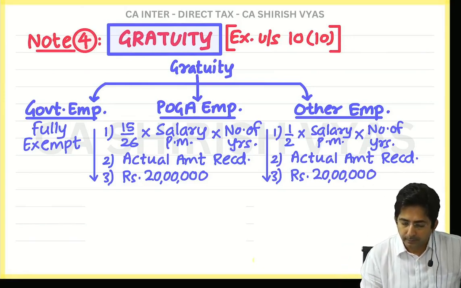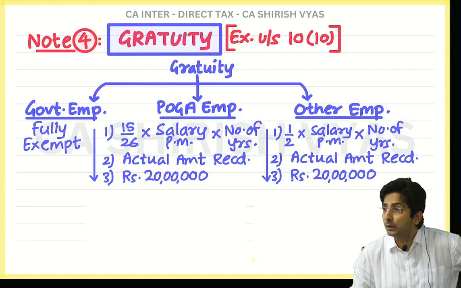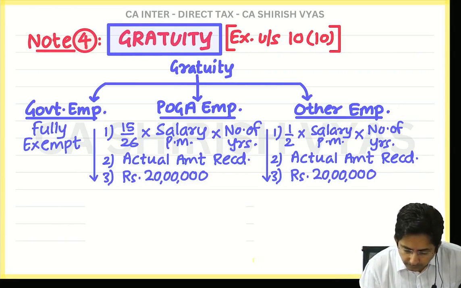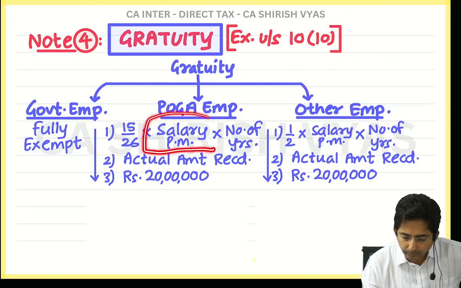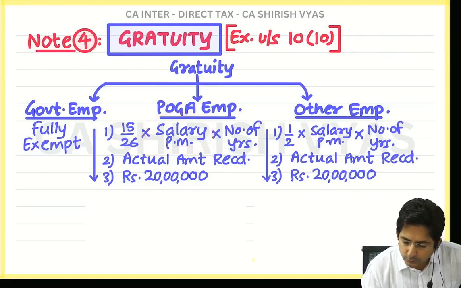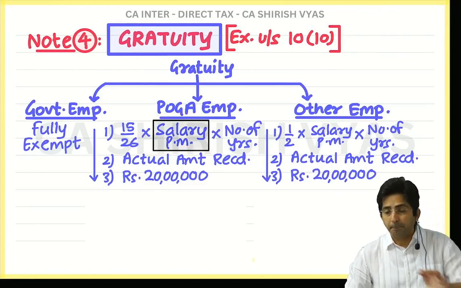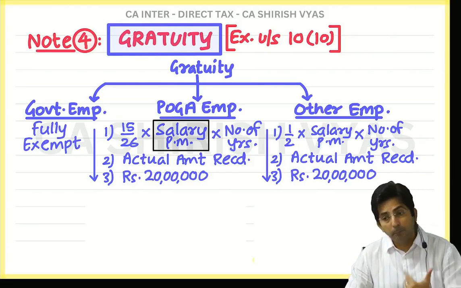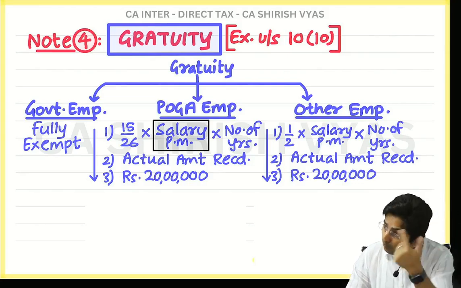Okay. Now it looks like everything is over, but it's not over. There are still more points. You know where? Look. Tell me, 15 upon 26 you multiply by what? Now the next question is, what is salary per month? What is salary per month? Basic salary, dearness allowance, both the dearness allowances, in terms, not in terms, both.